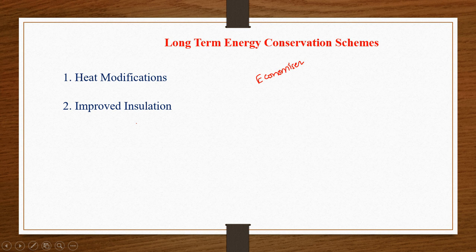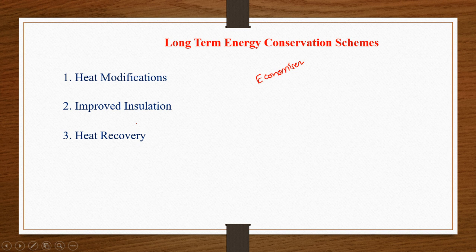And the next one is improved insulation. This is also there in the medium term, how to improve the insulation. If you invest more for the improvement of the insulation, then it comes under the long-term energy conservation schemes. Or if you use less investment to improve your insulation, then it comes under the medium-term energy conservation scheme. Apart from that, the insulation is the same thing.